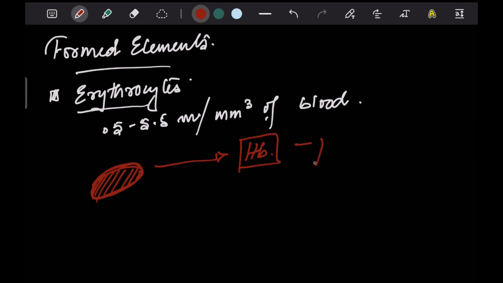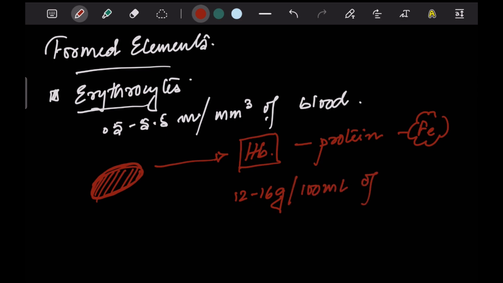Hemoglobin is a protein very rich in iron and is present in the RBCs, which gives it its color. The amount of hemoglobin present in the blood of a healthy individual is about 12 to 16 grams per 100 ml of blood.